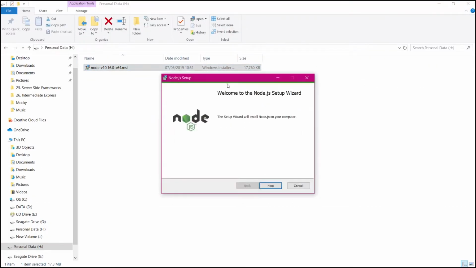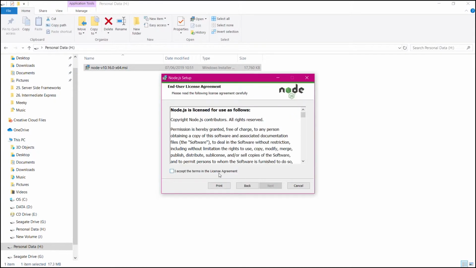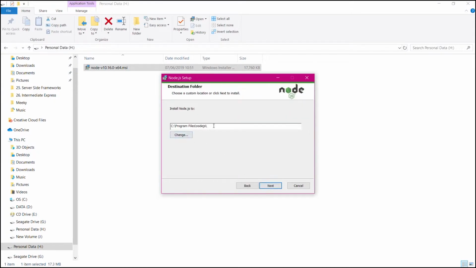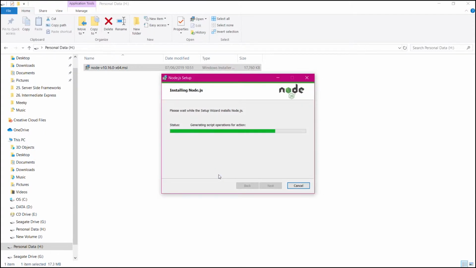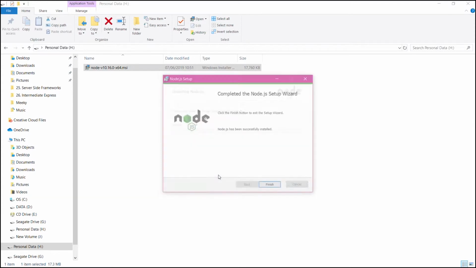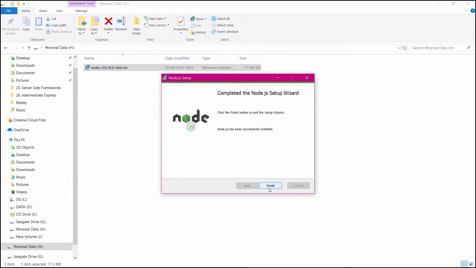Double click on the installation file, click next, accept the license agreement. If you want to change the installation path, change it from here. I'm keeping it as default. Then click next, click next, and hit install. Click yes. And voila, our installation has been completed.